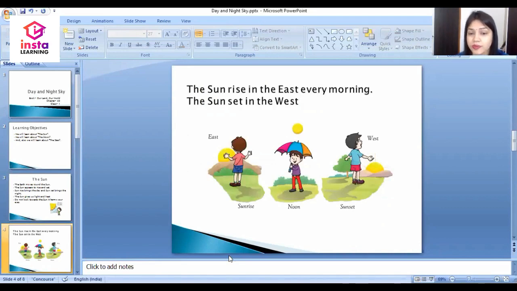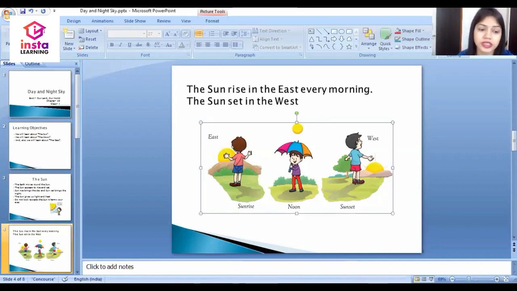The second one is the position of sun. Sun rises in the east every morning. The sun sets in the west every evening. When sun rises, it brings morning. When sun sets, it brings night. And at noon, sun is above our head. So, this is the pictorial part of sun's position.